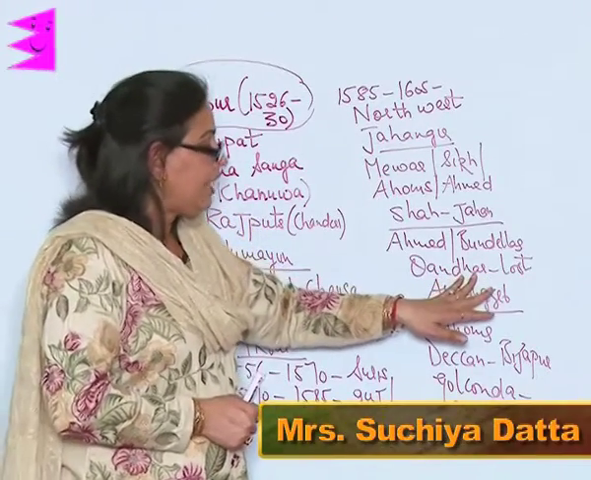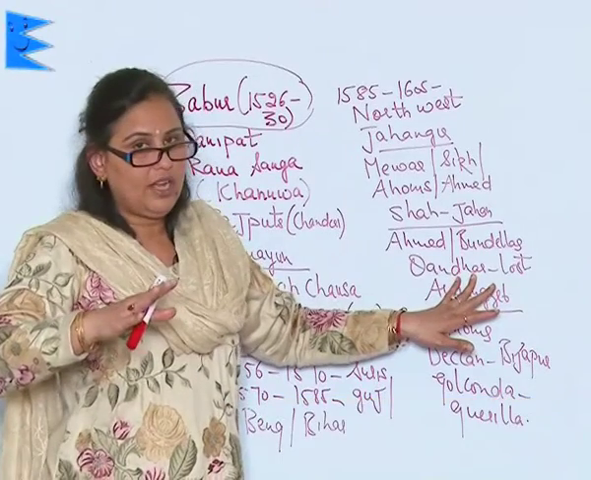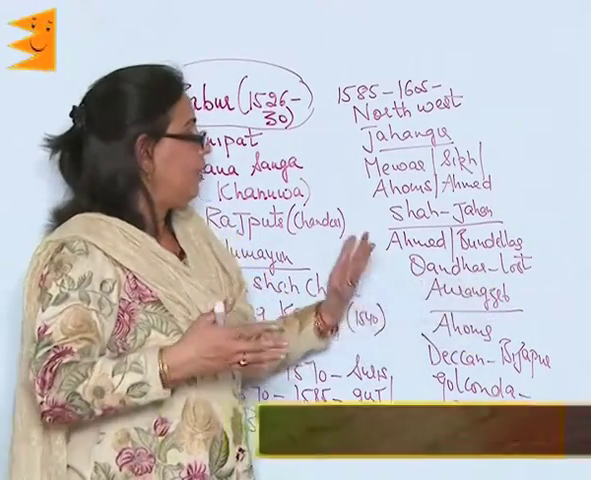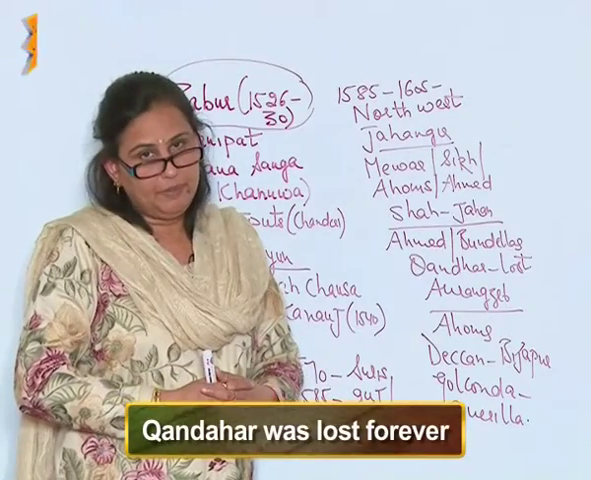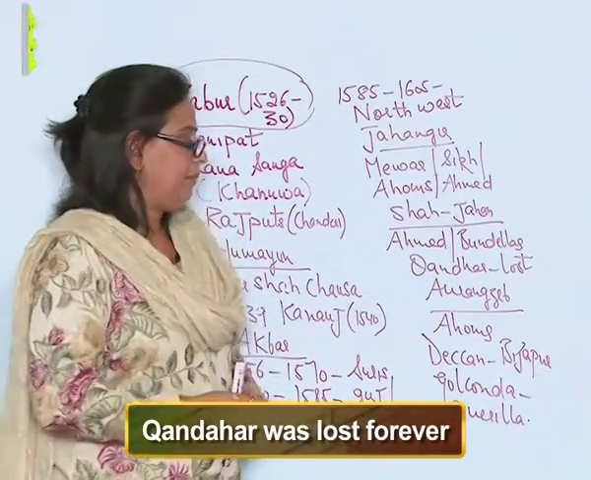It was due to the internal politics going on between the sons of Shah Jahan that ultimately Kandhar was lost forever. There was nobody to go and protect Kandhar at this time.